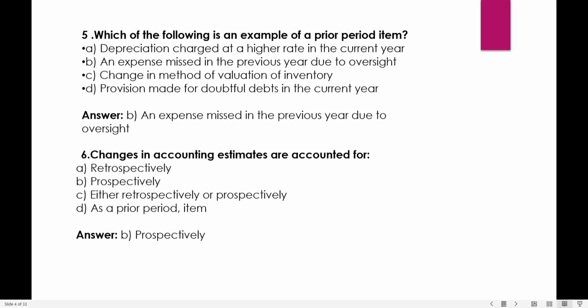Changes in accounting estimates are accounted for how? If there is a change in an accounting estimate, where do we account for it? We give it prospectively, that is prospectively means in the current year as well as future years. The options are retrospectively, prospectively, or either retrospectively or prospectively. As per the standard, it is prospectively.